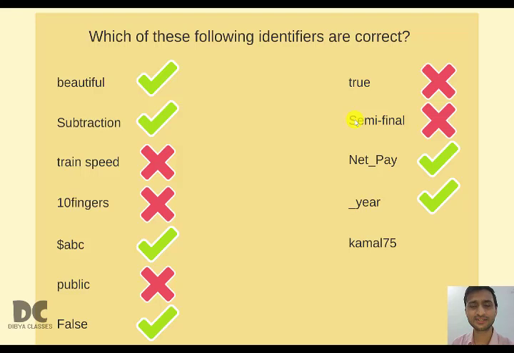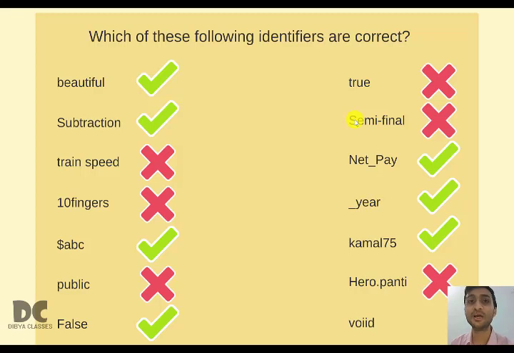Next, Kamal75. We are using digits and alphabets, and we are not starting with digits. So this time this is correct. Next is hero.panti. Dot cannot be used. In the rules, dot was not written. Among special characters, only dollar and underscore can be used. Alphabets, digits, and the two special symbols, dollar and underscore. Dot cannot be used, so this is wrong.